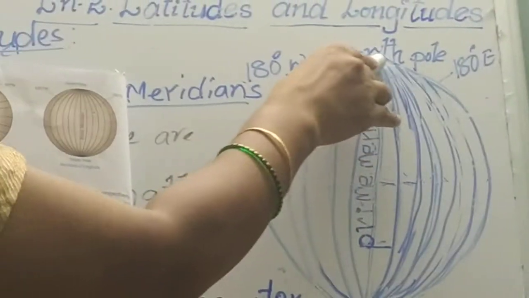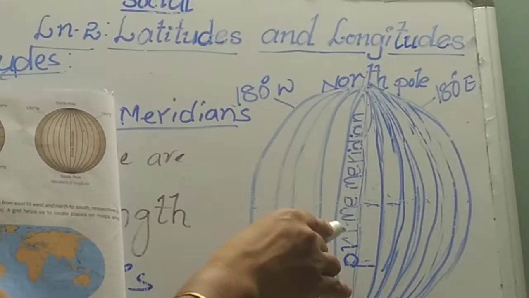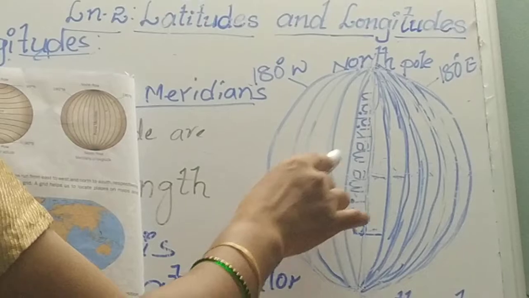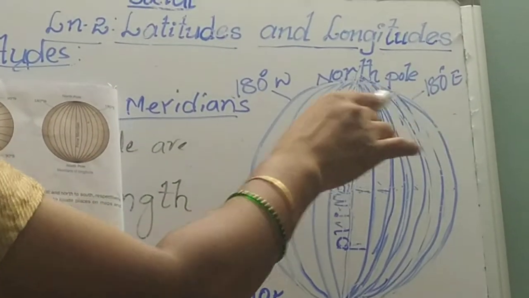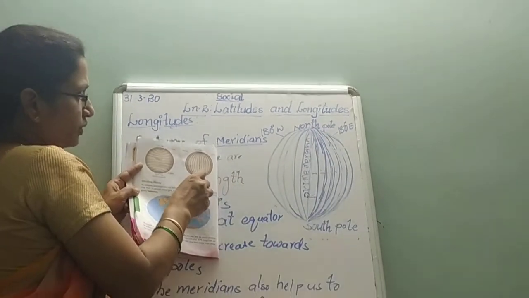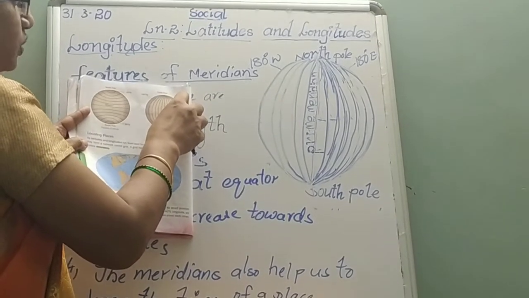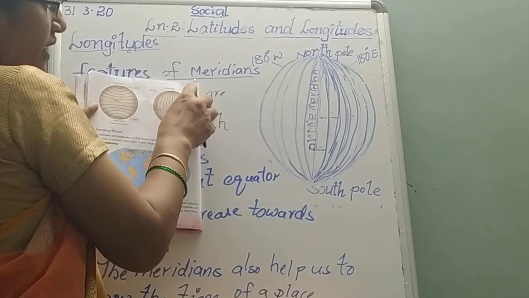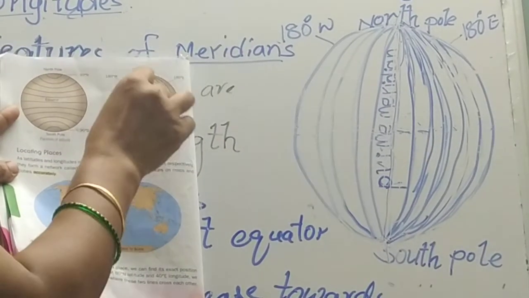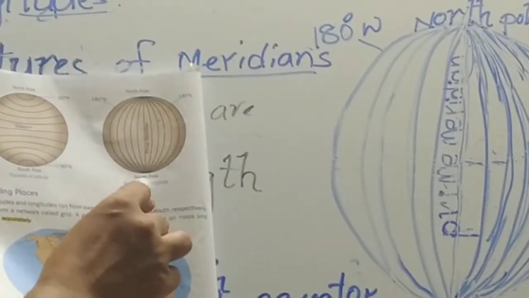So the middle one, this prime meridian, runs through the village called Greenwich in London. This divides the earth into two hemispheres, the eastern hemisphere and the western hemisphere. Okay, children. So you can see the picture very clearly. These meridians are noted up to 180 degrees. So 180 degrees east, 180 degrees west. This is the north pole. The northmost corner is known as the north pole. The southmost corner is known as the south pole.